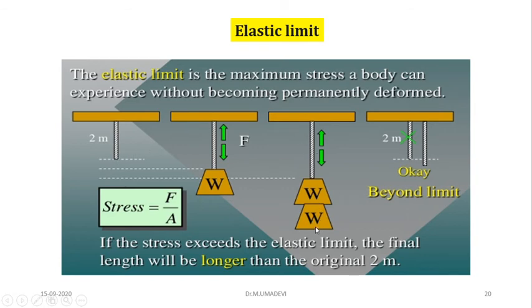Again when we add extra weight, after removing the weight it will not go back to the original, that is 2 meter, we will get some extra length. That means it is beyond the limit. Actually it should be 2 meter, but we will get some 2.2, 2.1 or something else. It is called beyond limit. So if the stress exceeds the elastic limit, the final length will be longer than the original length. This is the elastic limit. Elastic limit is up to 2 meter only. After that it won't react like an elastic body.